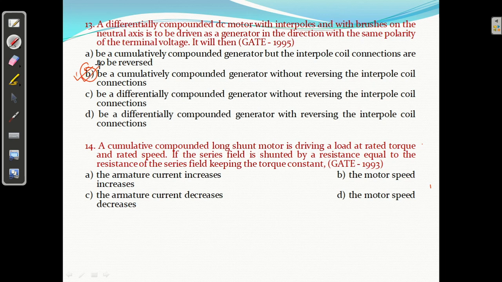Right? Question number 14. A cumulatively compound long shunt motor is driving a load at rated torque and rated speed.